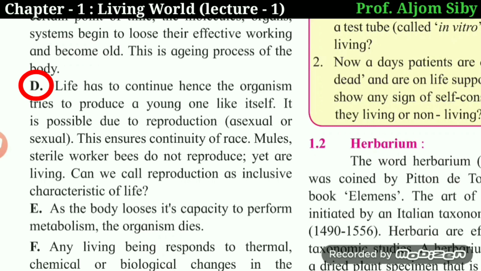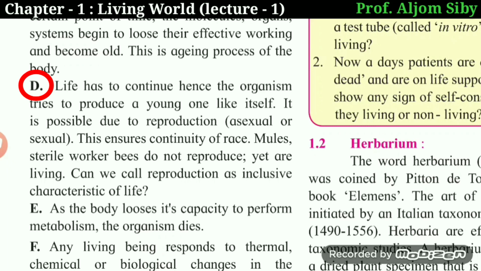And this process, reproduction, is shown by living organisms. Non-living organisms do not show this property or this phenomenon or this physiological process. They have said in your text that mules and sterile worker bees do not reproduce, yet they are living. Can we call reproduction an inclusive characteristic of life? Okay, so now we are coming to these animals.